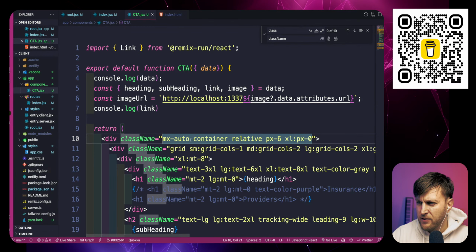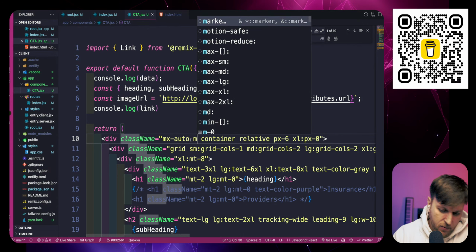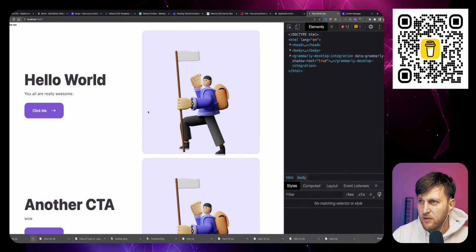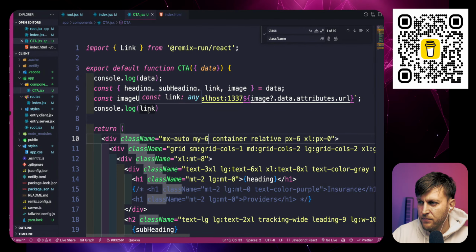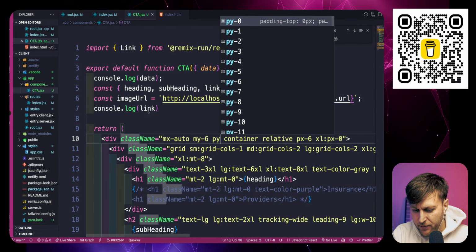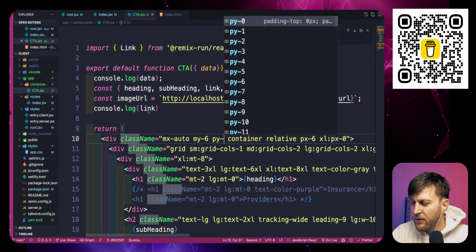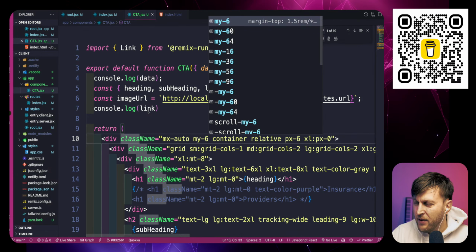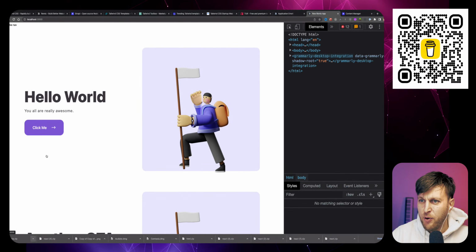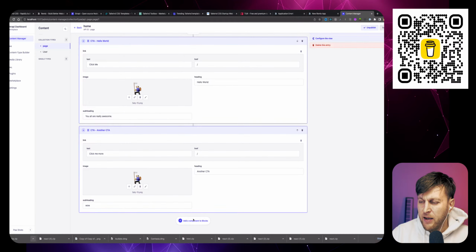Let's do MX auto, MY6, which gives us a little bit of margin here. That's okay. And padding Y, I don't know, wow, we go high. Good. I forgot that. I was thinking something else. Perfect. And now we have space. And now we have an easy way to dynamically add components that relate to our front-end components dynamically from the front end.